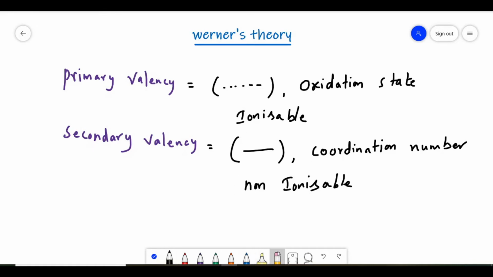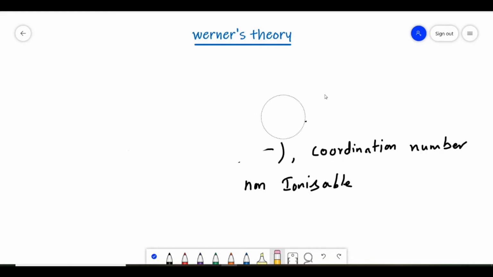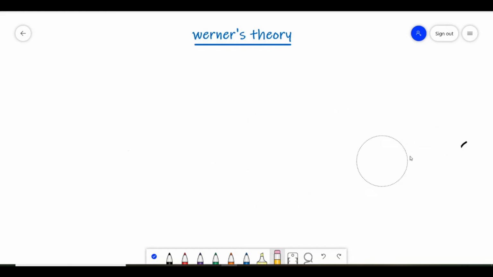Actually, this theory does not hold for a long period because in this theory, while explaining the structure and bonding of the complex, we are not at all using electrons. While explaining any structure of a molecule, we have to take the help of electrons. But Vernous did not take the help of electrons, so this theory does not hold. But this theory is the first theory to explain the structures. That's why we are learning about the Vernous theory.